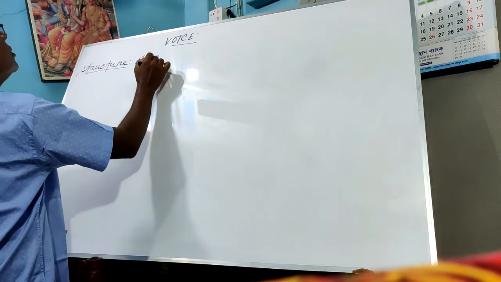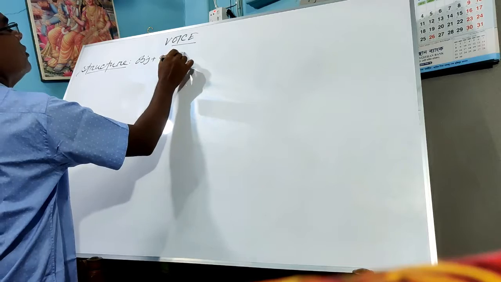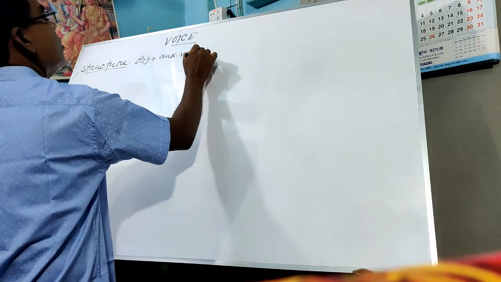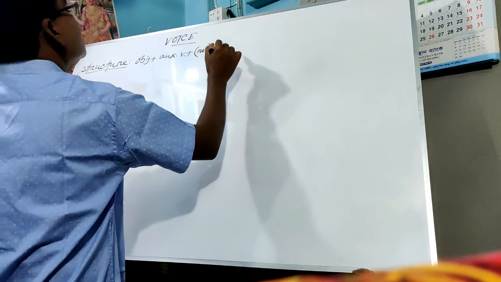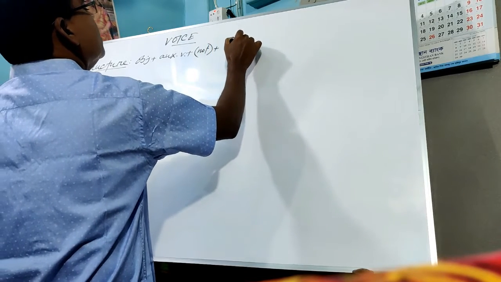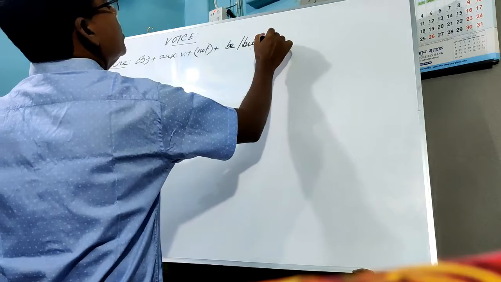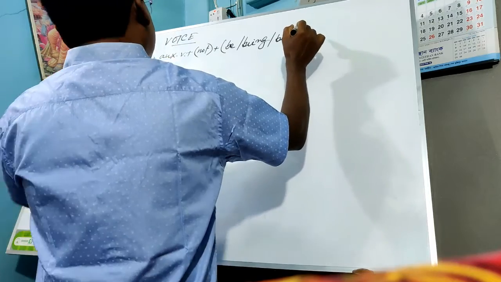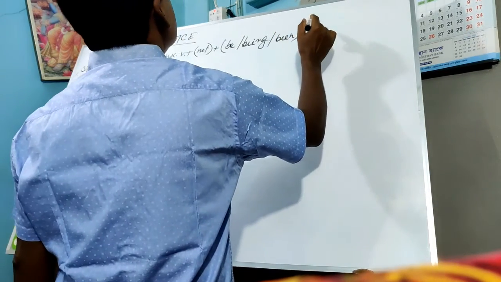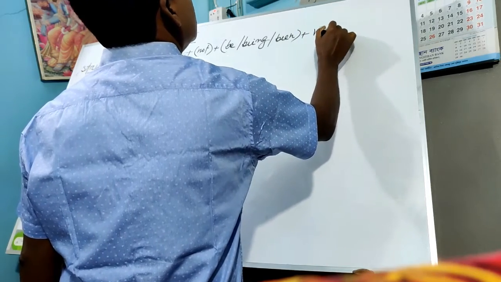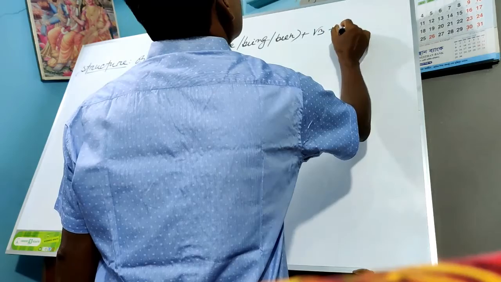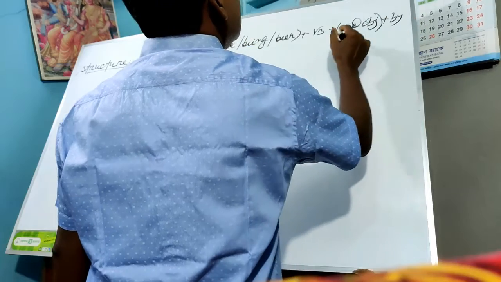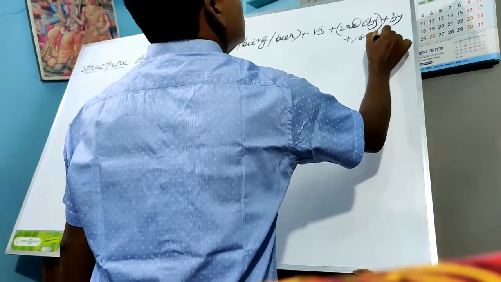So object first, then the auxiliary verb, next is to use not, then the use of being or been, then the V3, then you will write the second object, okay boys, then you will write by, and finally subject.